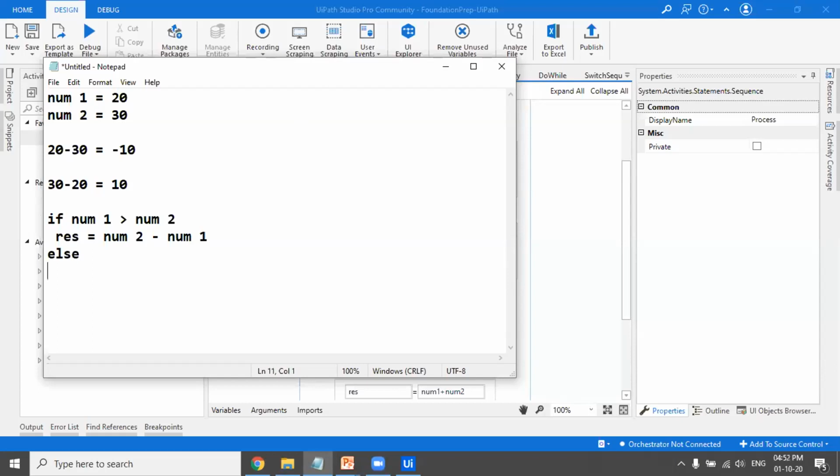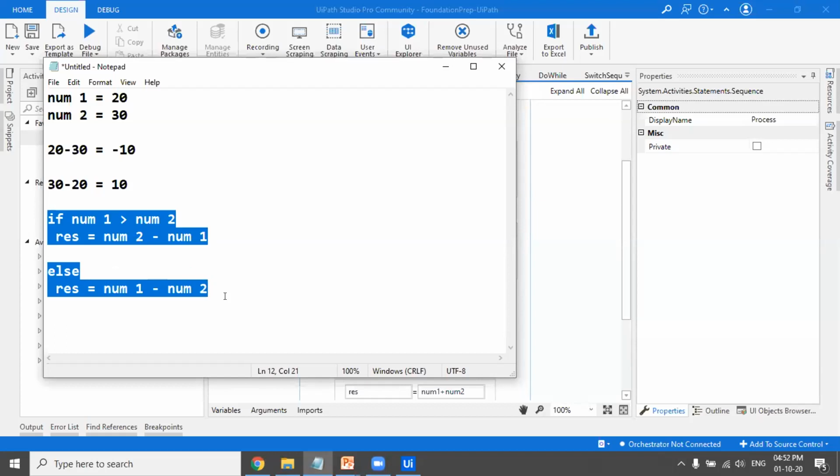Else. So there can only be two possibilities. Either num1 is greater or num2 is greater. So now here, if num1 is greater, then this will be executed. If it is not, then this will be executed. So here we can do num1 minus num2. Accordingly, it will check the condition, and whichever condition is true, it will execute that. So it won't execute both the blocks. Either it will execute this one or it will execute this one. So this way, we can use the if else statement, which is one of the control flows, to process things accordingly.